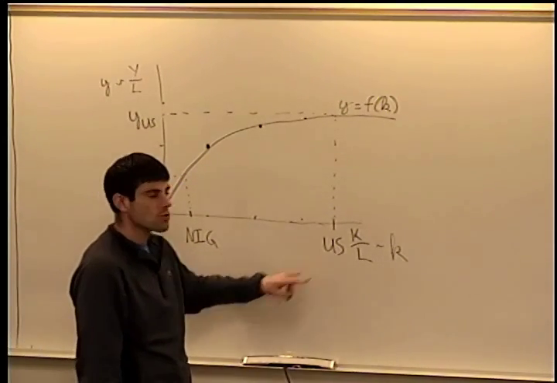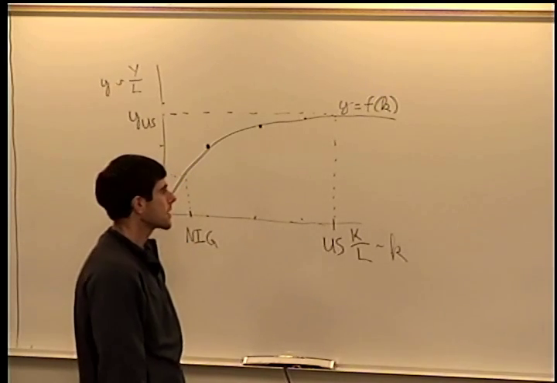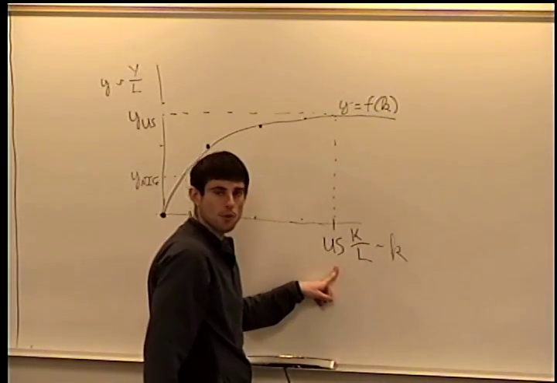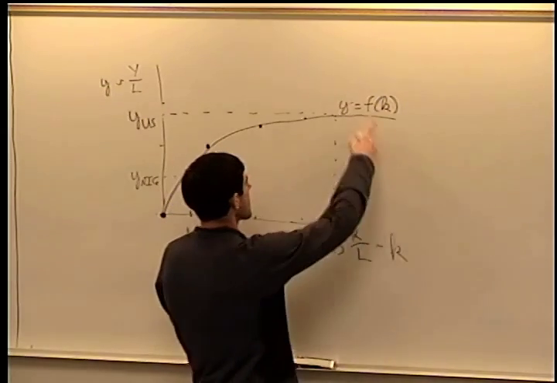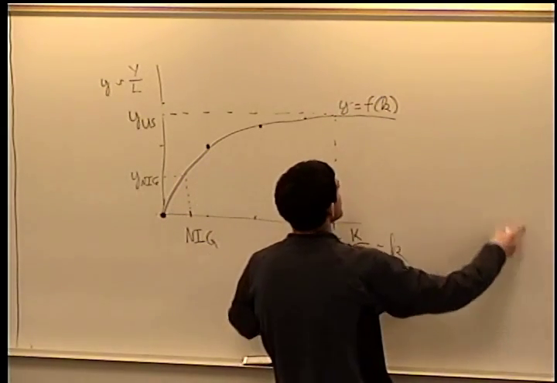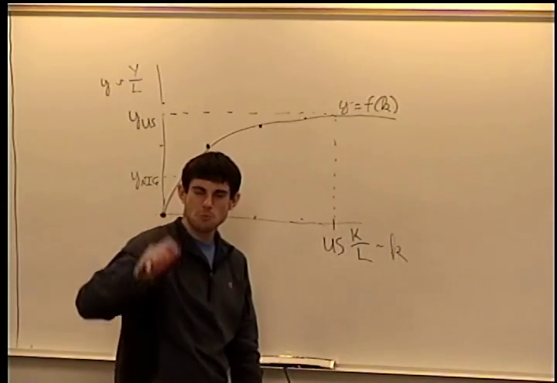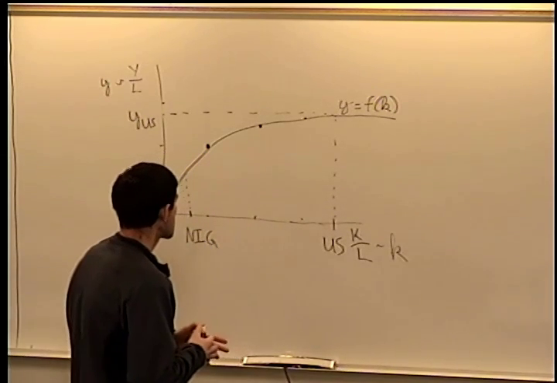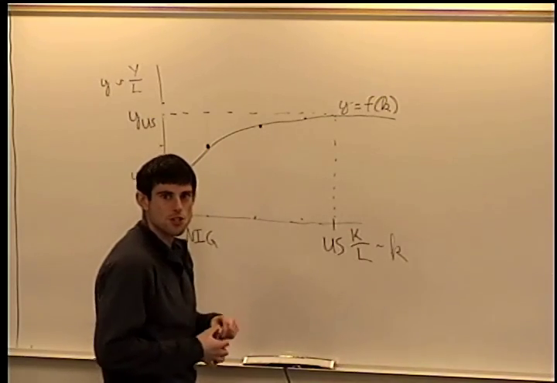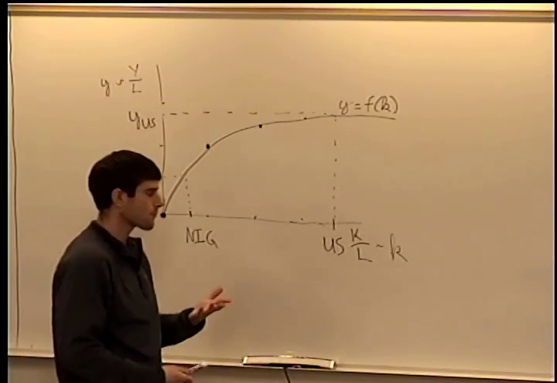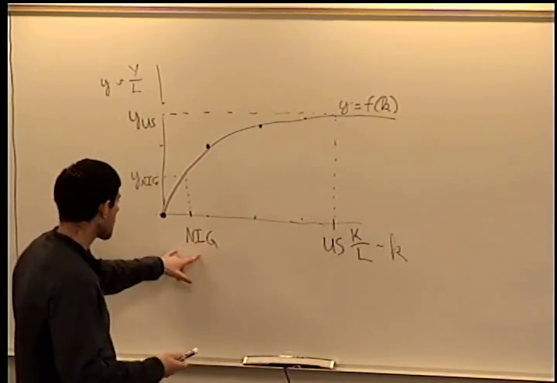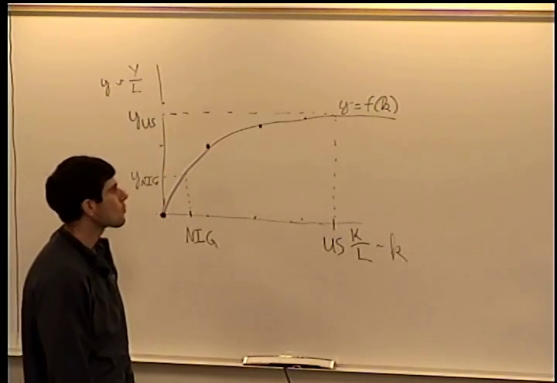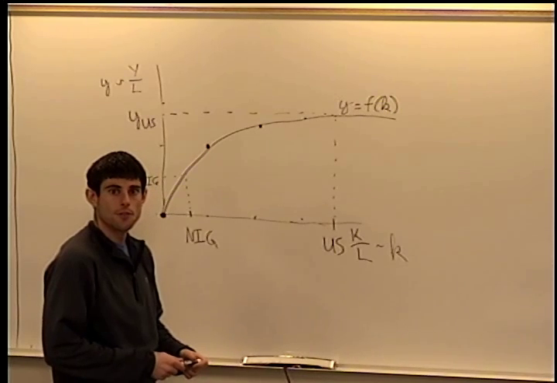So why has the US still continued to grow, even though, based on this graph, we would expect that as we've added more and more capital for our workers, that effect would diminish? So we start here and we grow out here. Our GDP isn't going to increase but just a small amount. And that's not what we see. Okay, so the last thing is, this graph doesn't really show why countries would continue to grow. So it might show in the short term why countries can catch up or converge, but it doesn't tell us why countries can have sustained economic growth.